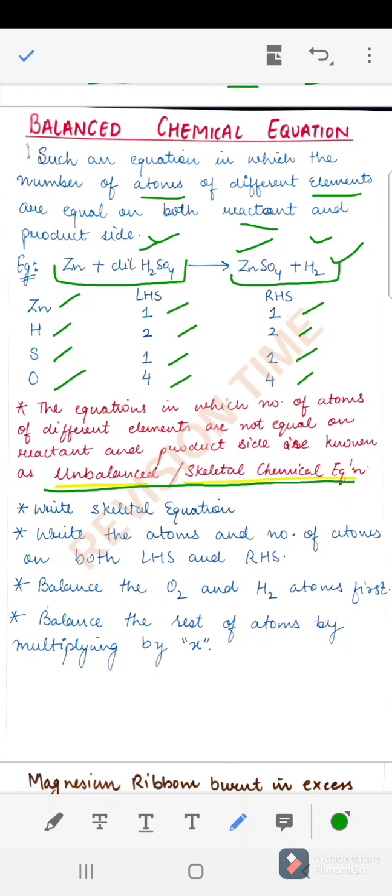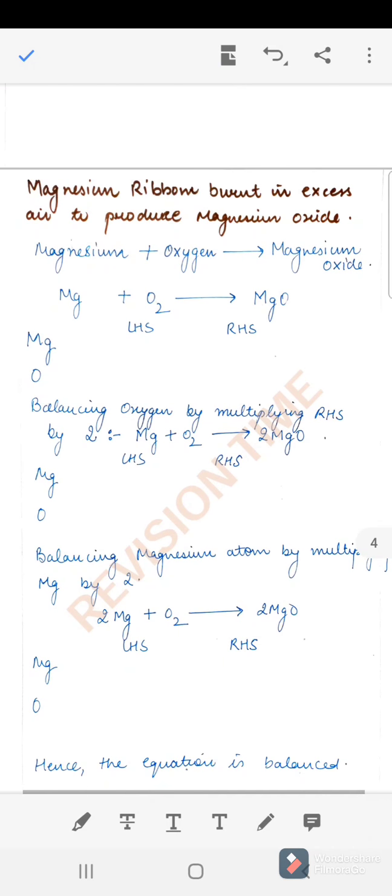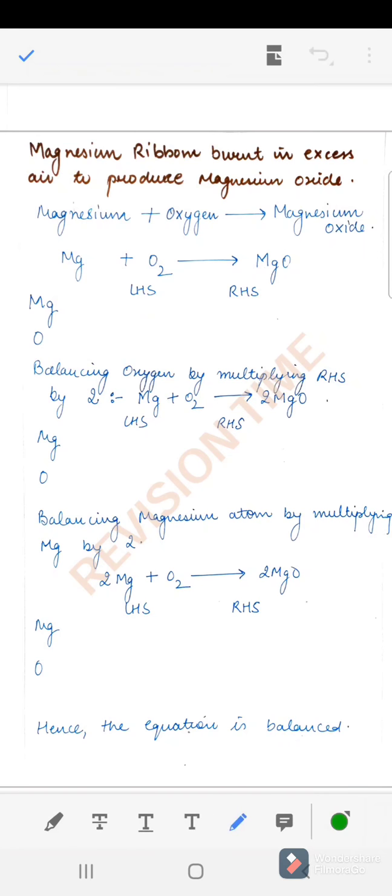So how can we balance the unbalanced equation? First we have to write the skeletal equation. Then we have to see the elements and number of atoms on both the left hand side and right hand side. Then we have to balance the oxygen and hydrogen first. So this is almost a similar step in all the equations, but exceptions are always there, right? Next, balance the rest of the atoms by multiplying by X. So for example, we have this reaction. It says the magnesium ribbon burnt in excess air to produce magnesium oxide.